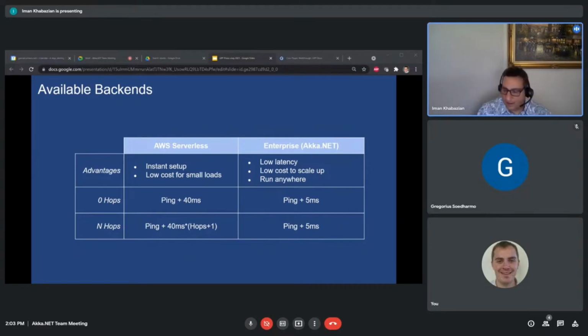And with our Akka enterprise solution, we didn't see any significant extra time for the hops. That might be limited testing, but that's what we have observed so far.